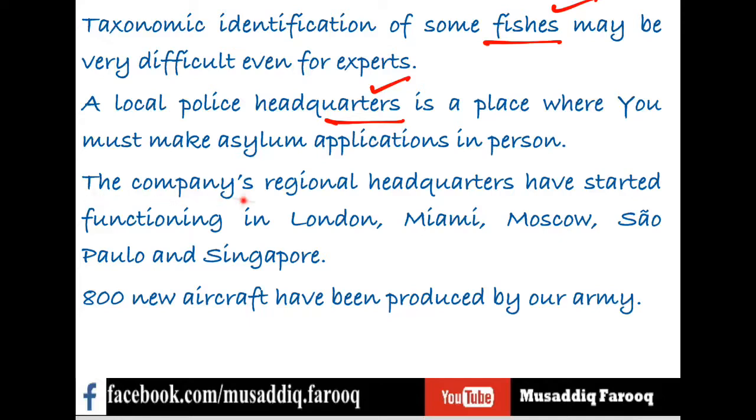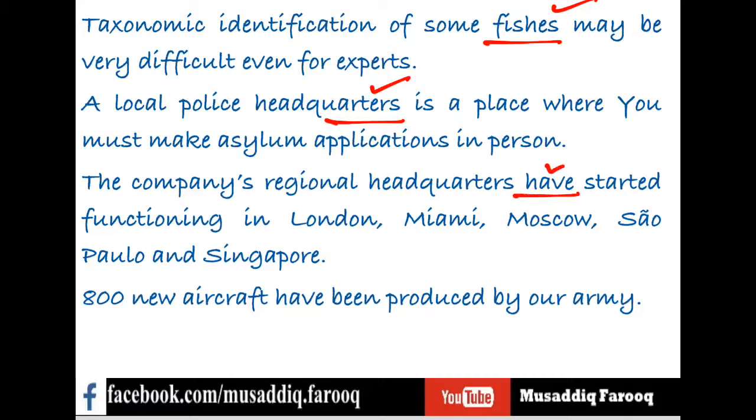reads, the company's regional headquarters. Okay. To this point, the point does not become transparent enough to allow us to choose a singular or plural verb. The company's regional headquarters has or have, either is possible, but read on. Have started functioning in London, Miami, Moscow, Sao Paulo and Singapore. Now it has become very clear that he is talking about not one headquarters but many of them. So have is a correct option.